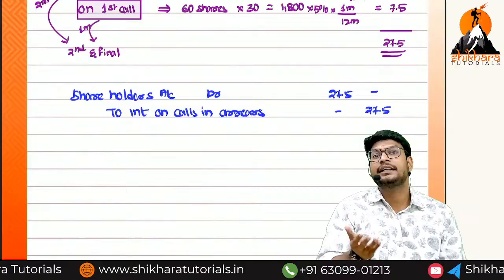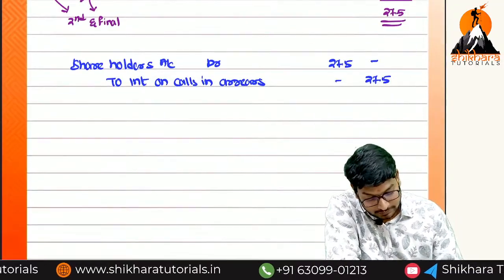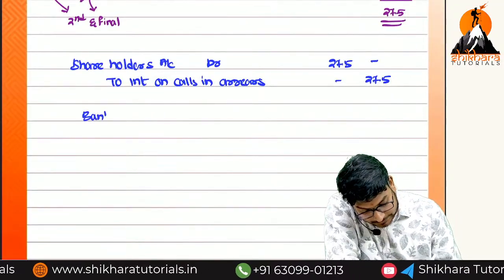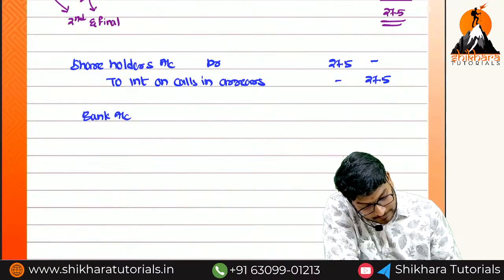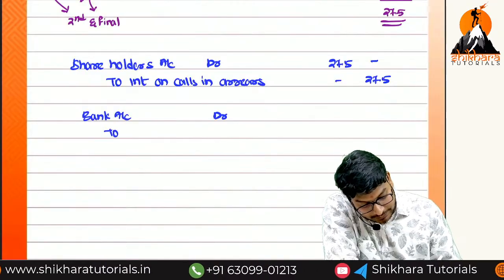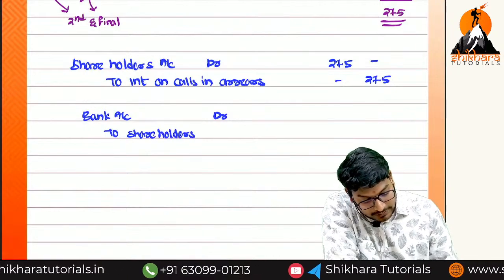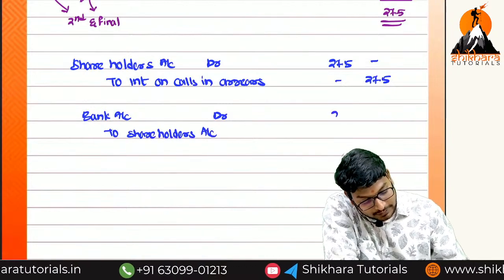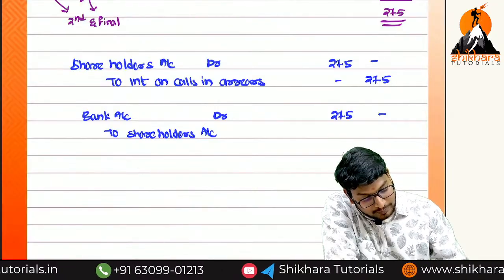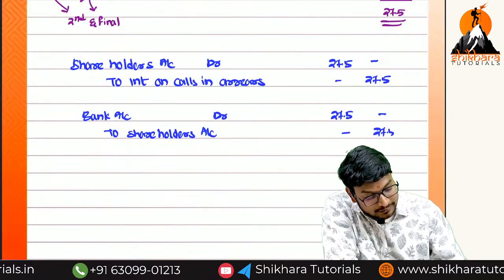While receiving this one, what is the entry? Bank account debited to shareholders account. Amount 27.5 and 27.5.